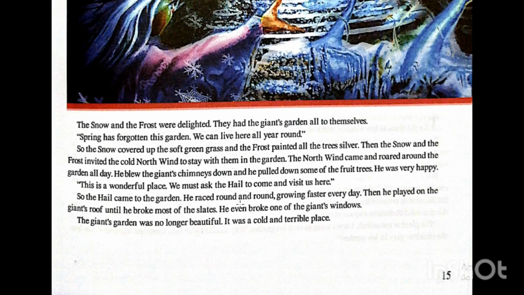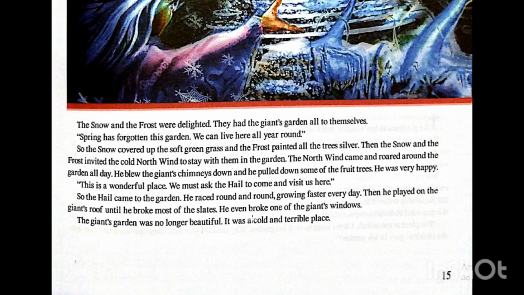He raced round and round, growing faster every day. Then he played on the giant's roof until he broke most of the slates. What's the meaning of slates? Slates are dark gray rocks. What happened to them? The hail came and broke all of them.